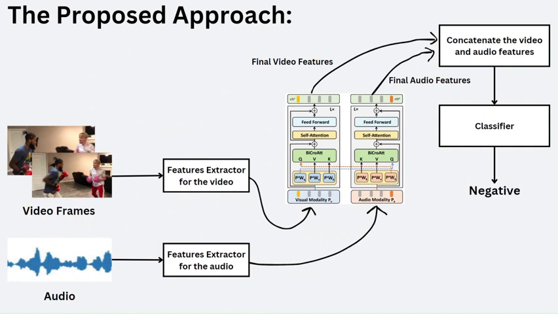So this is my proposed model. I have my video frames, I have my audio, I've extracted features from the video as well as the audio and then passed them to the attention block. I've done this L times, then I've got the final video features, then I've concatenated these audio and video features, passed them on to a classifier, and then got the output.